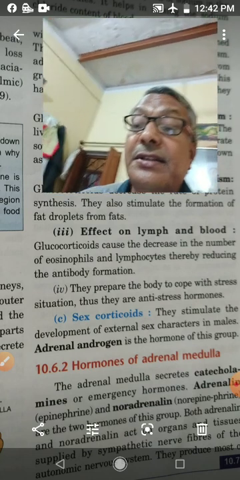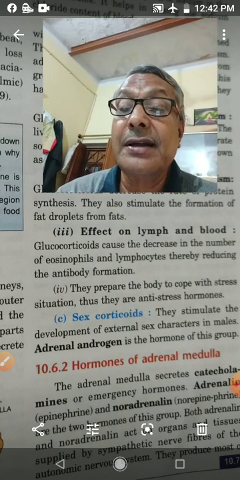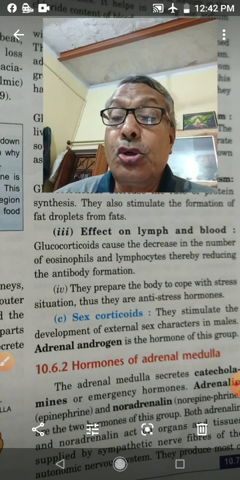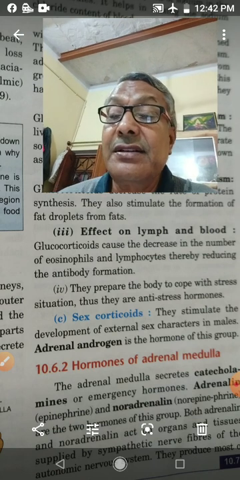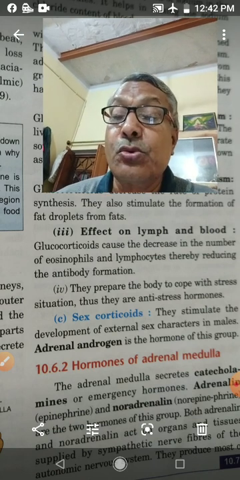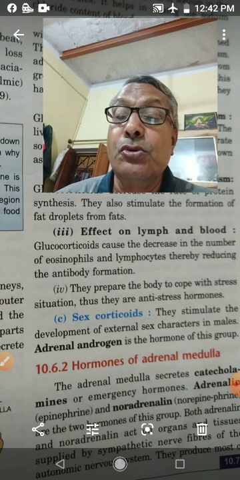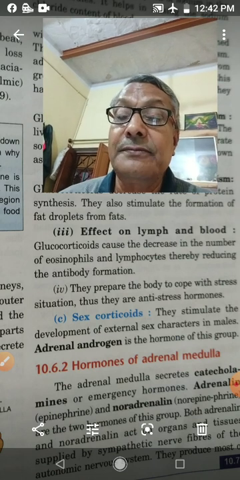Next is the effect of hypersecretion of adrenal cortex hormone. Hypersecretion means oversecretion. In that, first one is Cushing syndrome. Cushing syndrome is due to oversecretion of glucocorticoid hormone, that is cortisol.